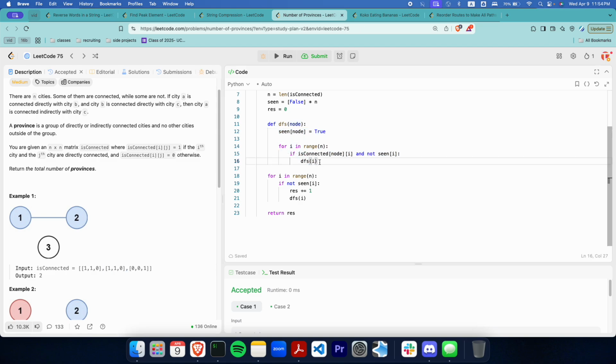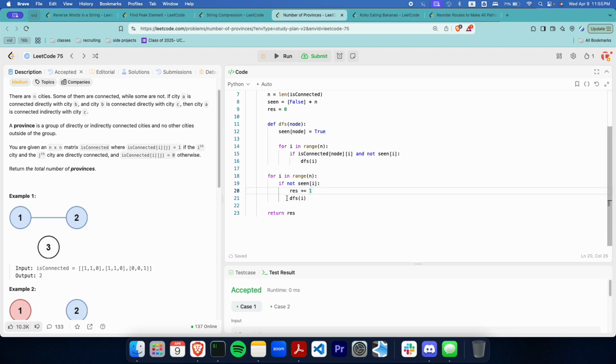Afterwards, we can't run any more DFS, so we just go through these 2, and then we come back out, and we run line number 18 on node 2, and we realize that it's already true, so we go to the third one, and this one is just connected by itself.